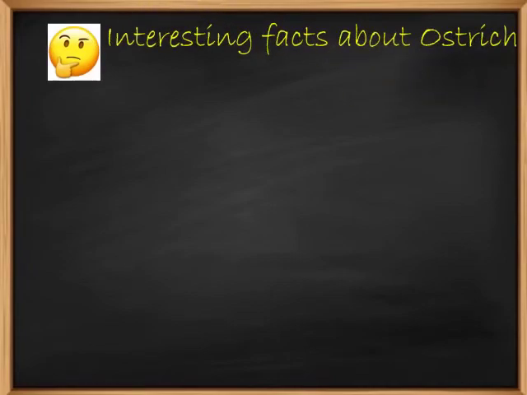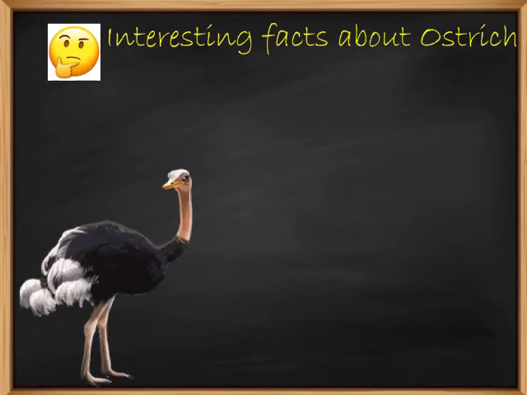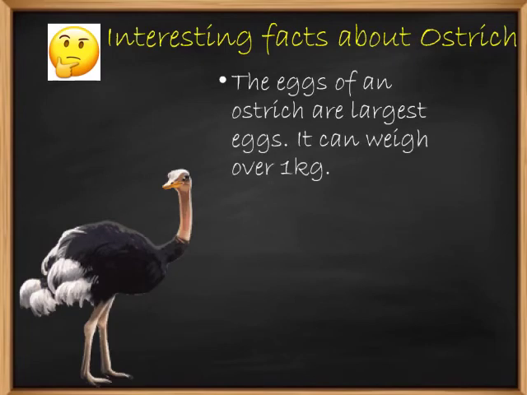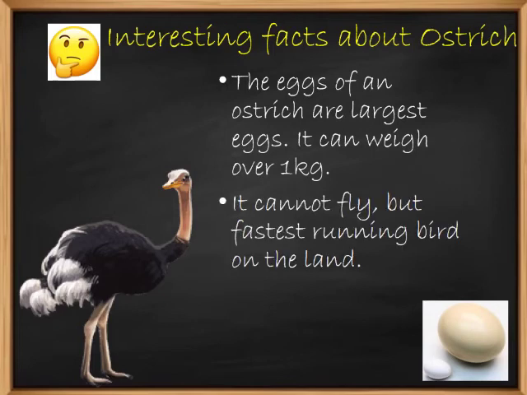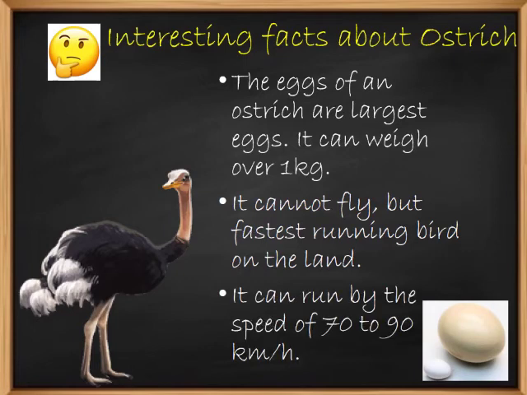Today we will see some interesting facts about the ostrich. As you know, it is the largest bird on the earth. The eggs of an ostrich are the largest eggs. It can weigh over 1 kilogram. See the difference of size between the normal egg and the egg of an ostrich. It cannot fly, but it is the fastest running bird on the land. It can run at a speed of 70 to 90 kilometers per hour.